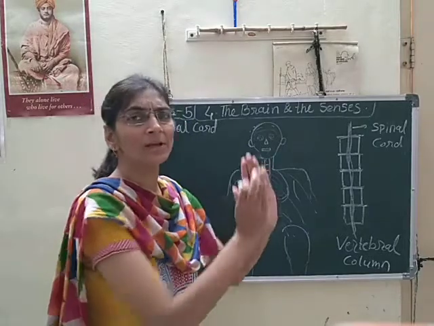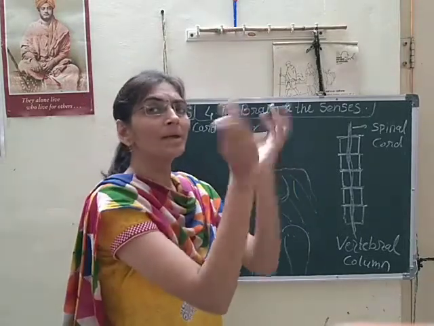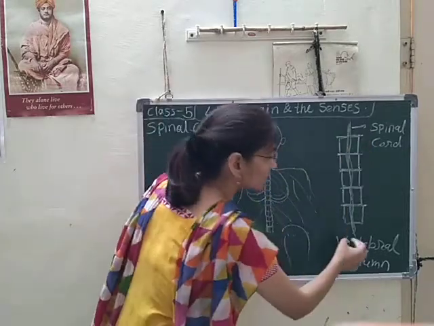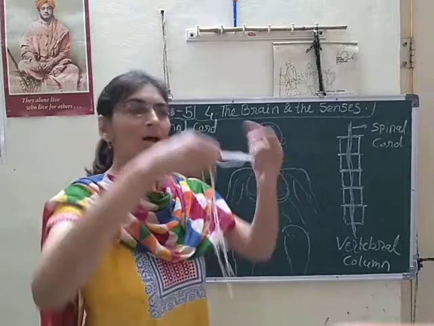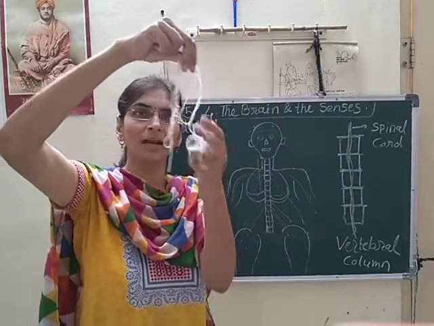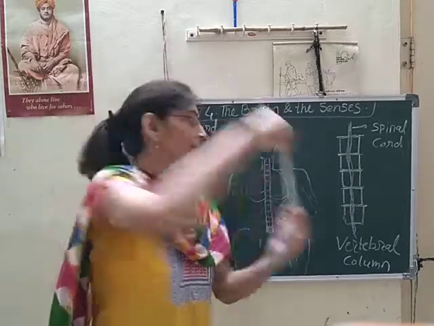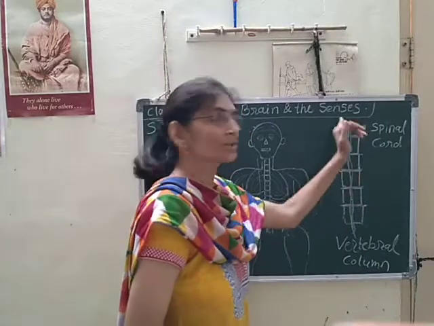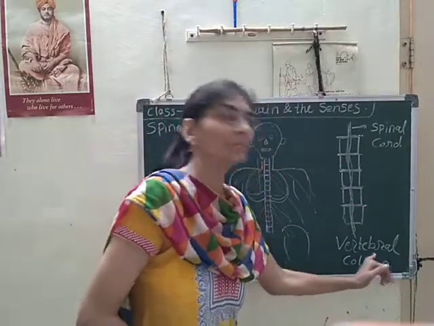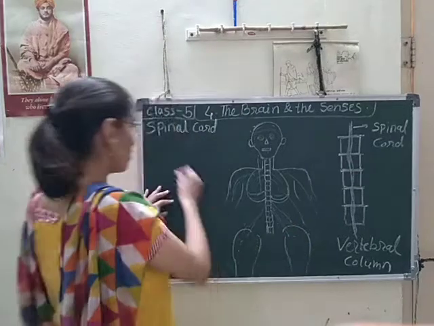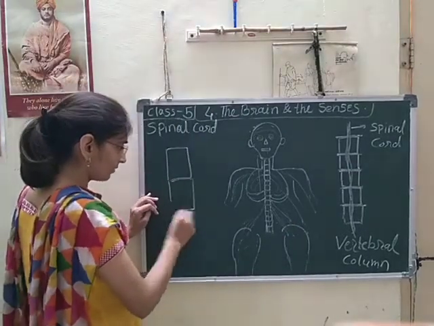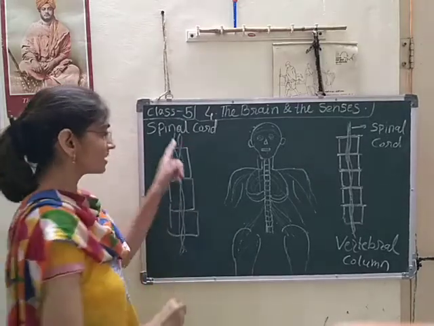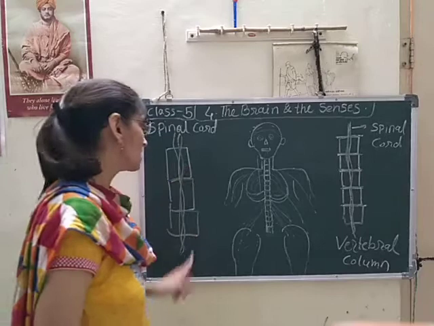Many millions of nerves combined together form a bunch, like a bunch of thread. That bunch passes through the vertebral column. Only this structure is called the vertebral column, and the bunch of nerves that passes through it is the spinal cord.